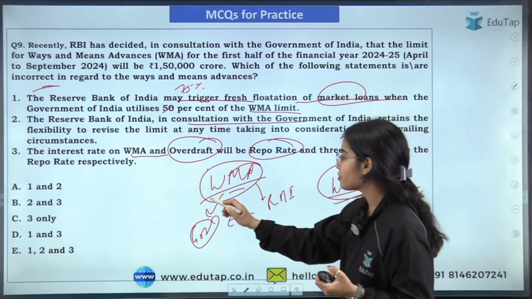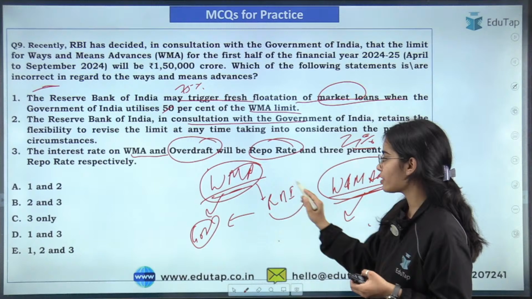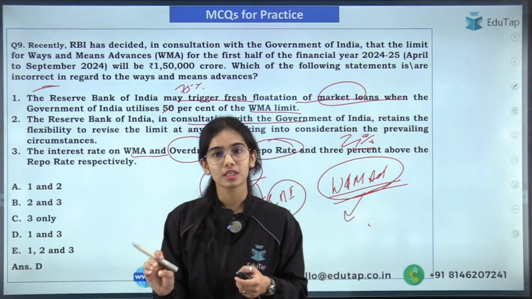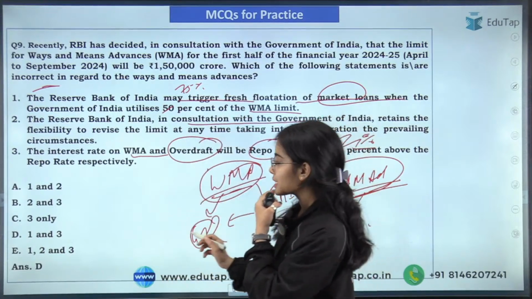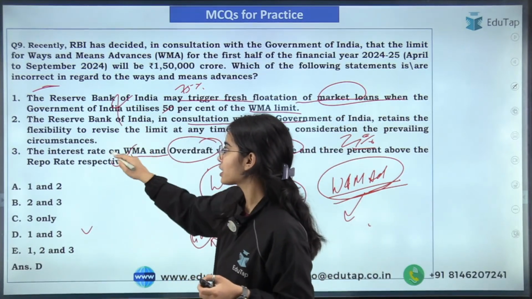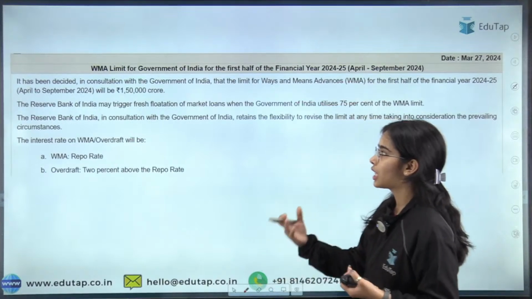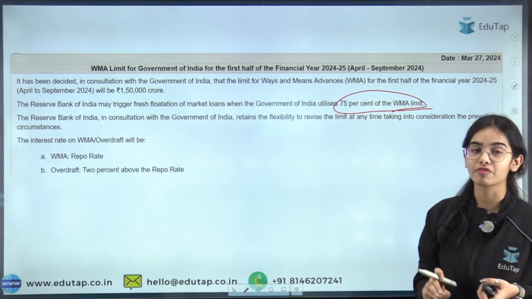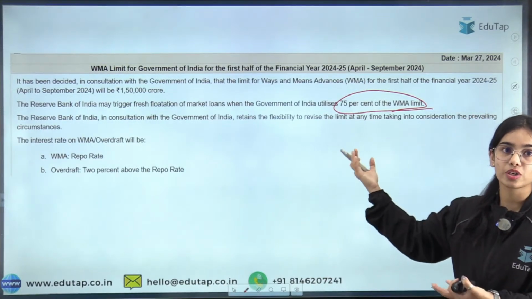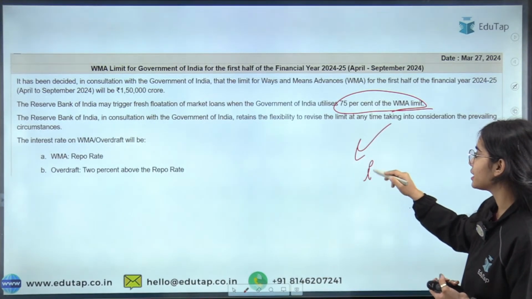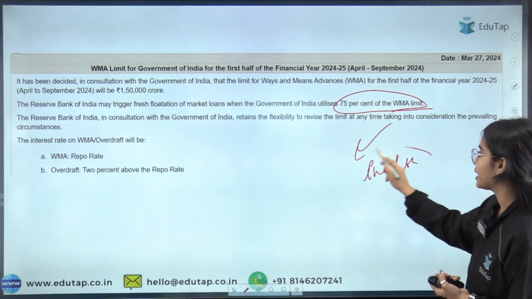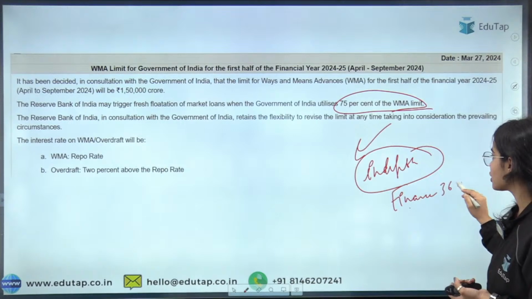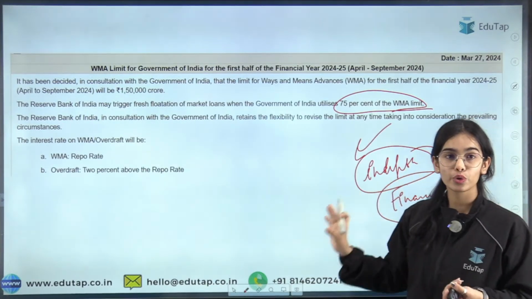So yes, the ways and means advances are provided by the RBI to the Government of India for the short term. Very good. And the answer is D, that is, the first and third statements were incorrect, only the second statement was correct. The RBI has provided this information regarding the ways and means advances in its notification, and we have discussed this whole notification in depth in our Finance 360-degree session.